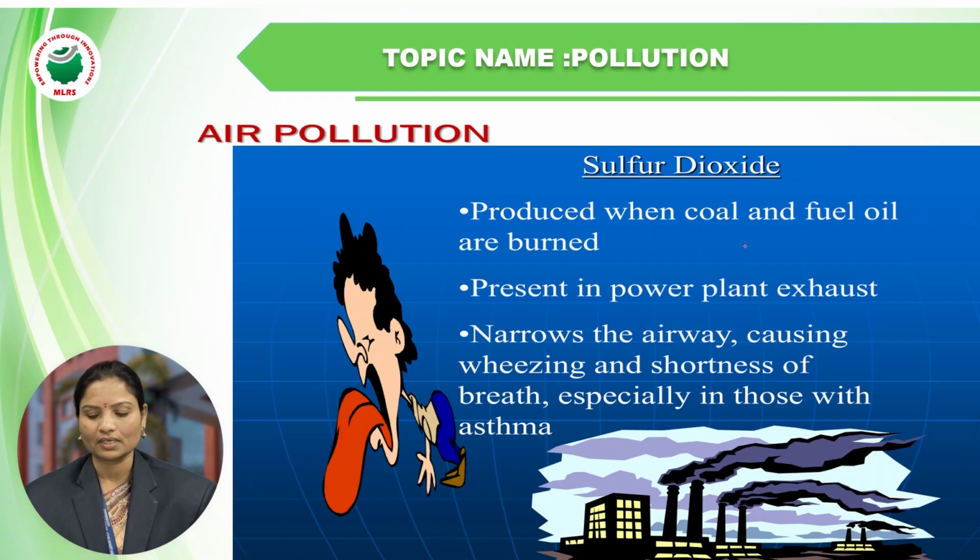When coal is burned, combustion takes place, as the coal interacts with oxygen in the atmosphere to produce sulfur dioxide. It is also formed when any fuel oil is burned, and it is especially present in power plant exhaust. It affects the airway, causing wheezing and shortness of breath, especially in those with asthma. These are the side effects on our human body.